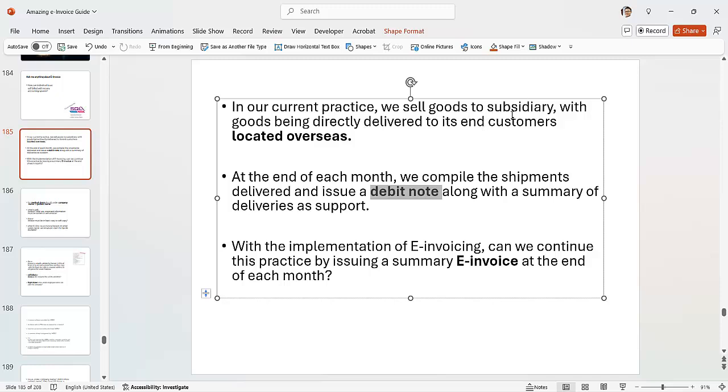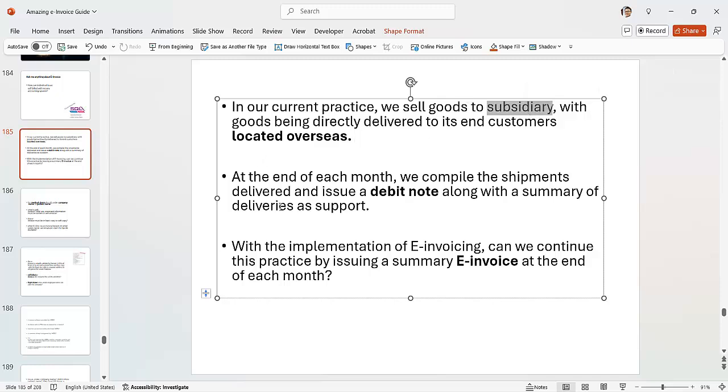Sell to a subsidiary, with goods being directly delivered to its customer. This is another case, where they sell to a subsidiary, whereas there's still money involved. The subsidiary is overseas. Well, these are very case by case.